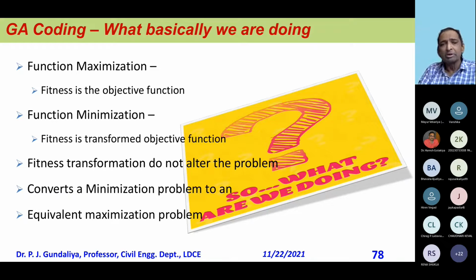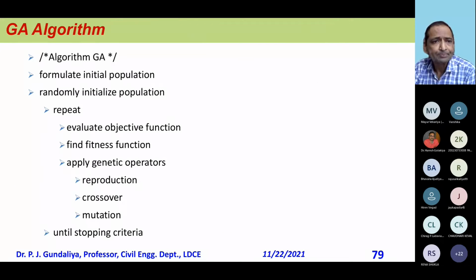You convert that problem into minimization, with your penalties and constraints in the objective function. So fitness transformation, you are required to do. Convert a minimization problem to an equivalent maximization problem. I think I said the reverse here, but ultimately you have to convert into a maximization problem.